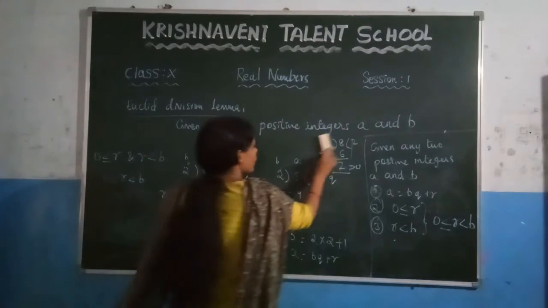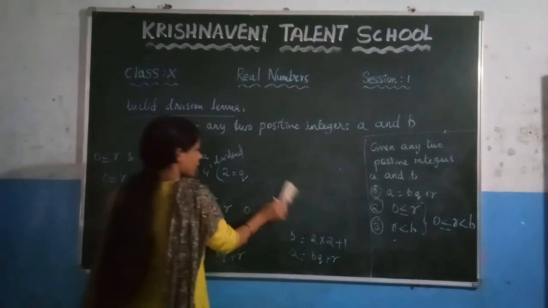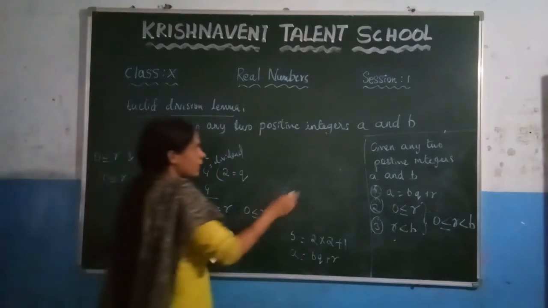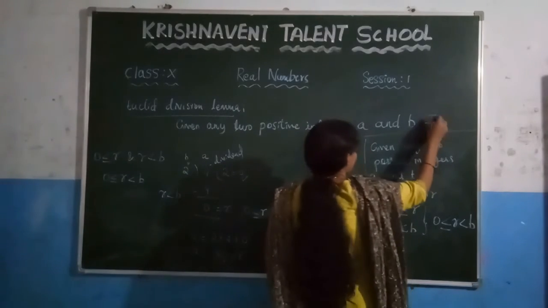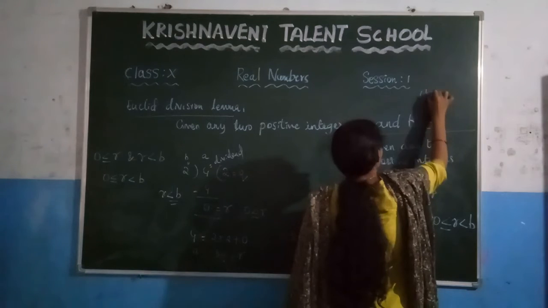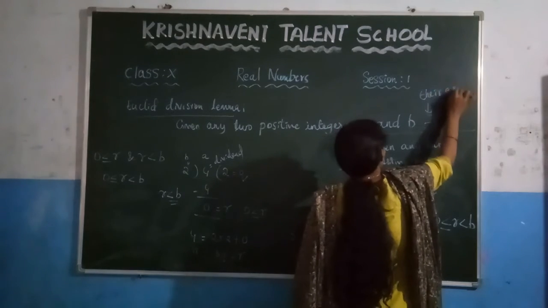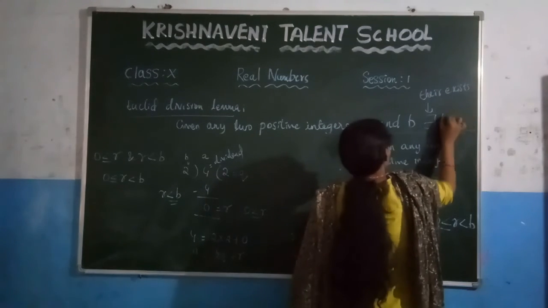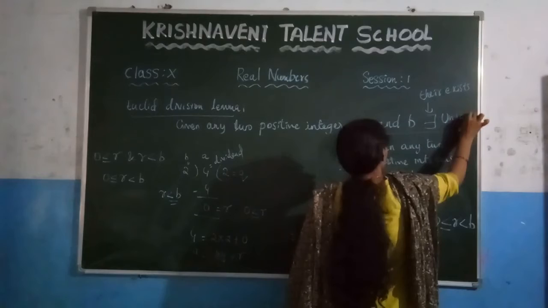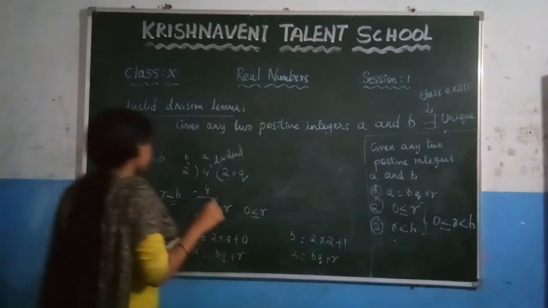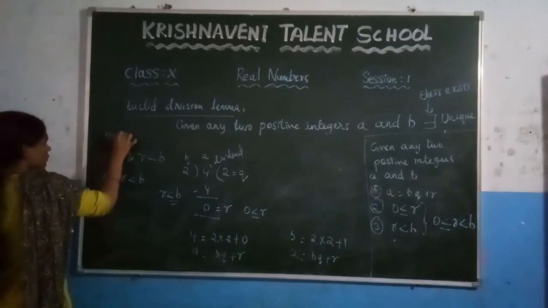So here we took two positive integers a and b, then there exist, this is the symbol for there exists, unique positive integers q and r.